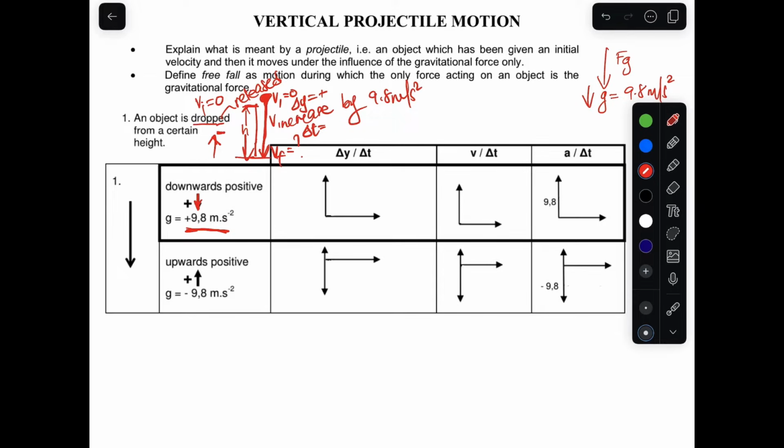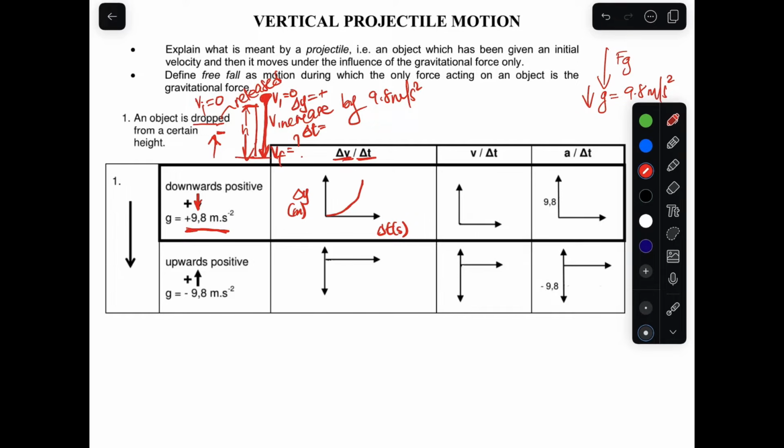Now let's look at it graphically. How are we going to plot that? Our graph is a displacement versus time graph. So we'll have displacement there in meters, and change in time there in seconds. The graph that shows the displacement of that object is going to be a curve like this, because while the displacement, which is the distance it traveled, increases, time also lapses. It's going to be a curve like that.